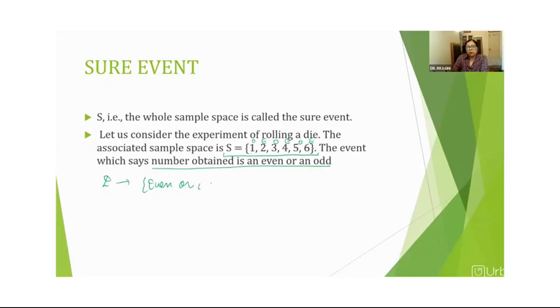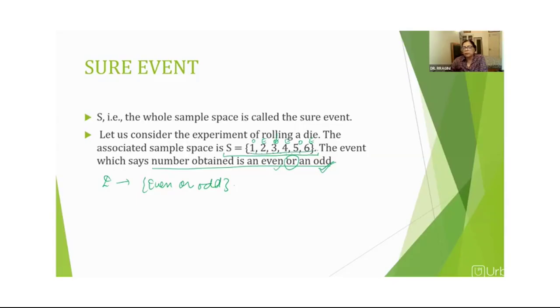Even or odd. So whatever outcome you are considering here, that number is either odd or even. We have either of the two possible outcomes. Now, whatever number you randomly take, 3, it is odd, so it satisfies this. We have "or". Or means addition. So we can choose either odd or even.